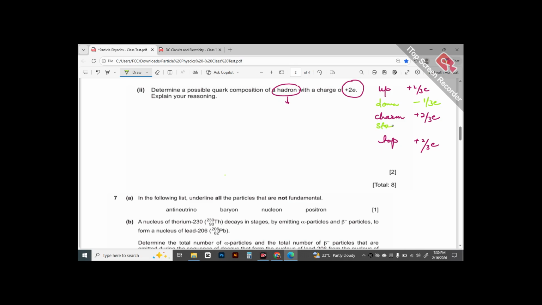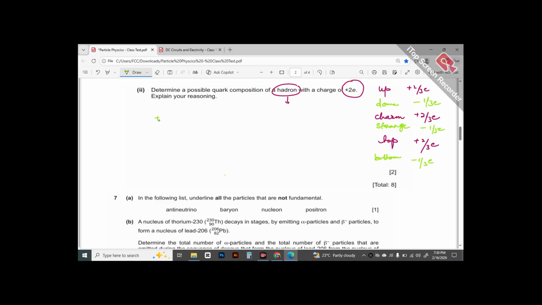Then we have strange, -1/3e. And then we have bottom, that is also -1/3e. So we have to make a combination of two or three which gives us +2e.